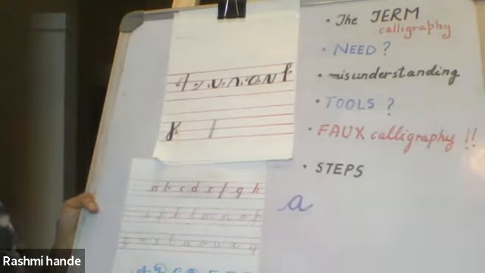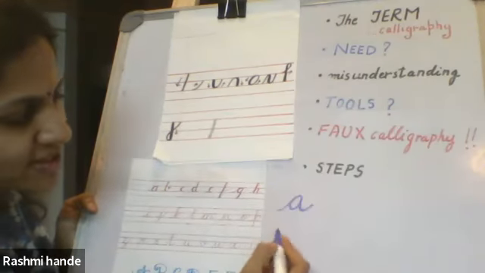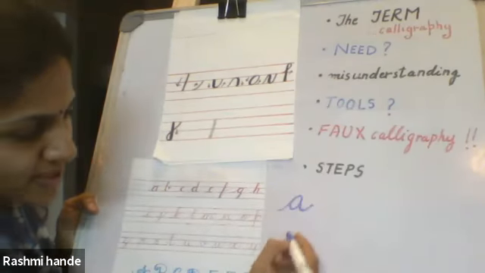This is visible, right? But if you were doing calligraphy, you would write the same thing in three parts. So first, an upstroke.